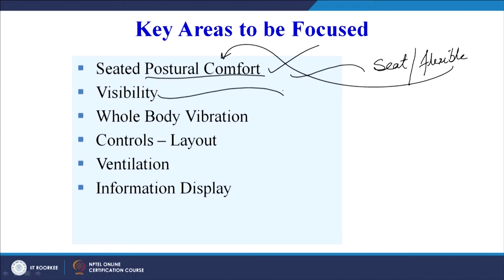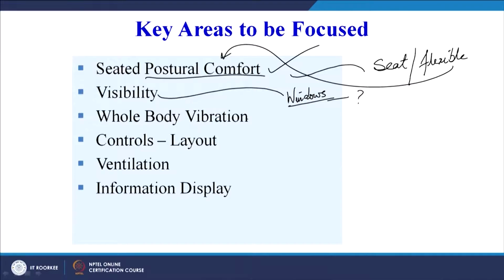Visibility will depend upon the windows, because through windows the operator has to look down. So, we need to work on the windows: what should be the material and what can be the visibility range through the windows, whether they have to be completely transparent, translucent or opaque. We have to work on these windows in order to ensure good visibility for the cabin crew operator.